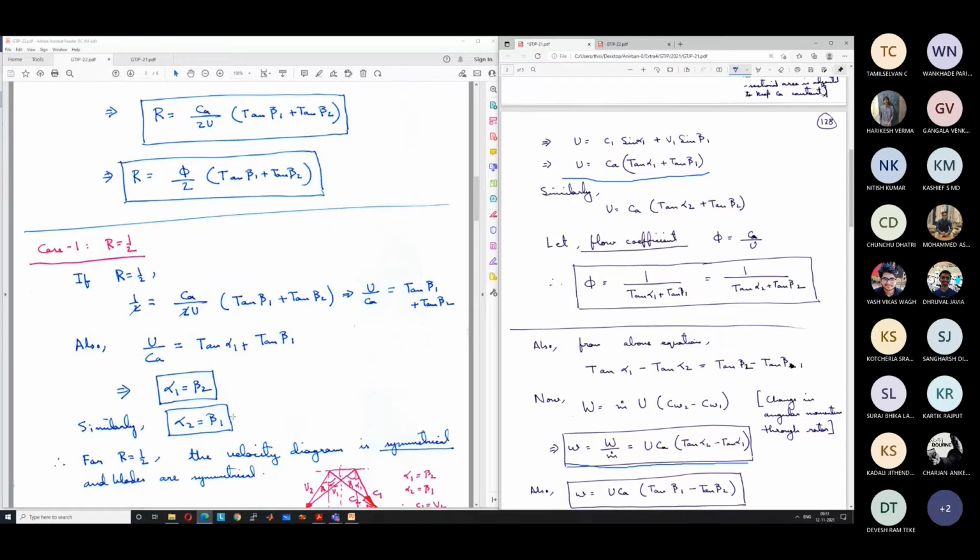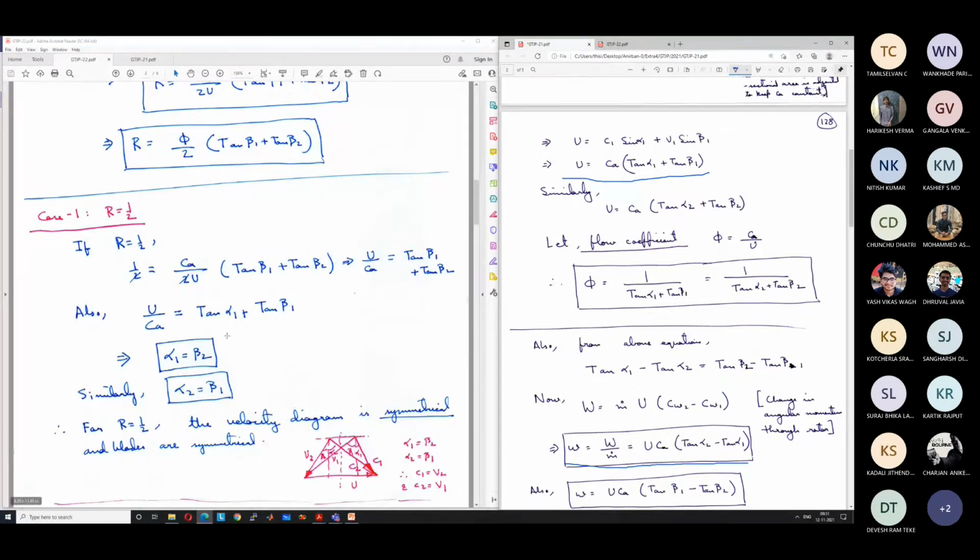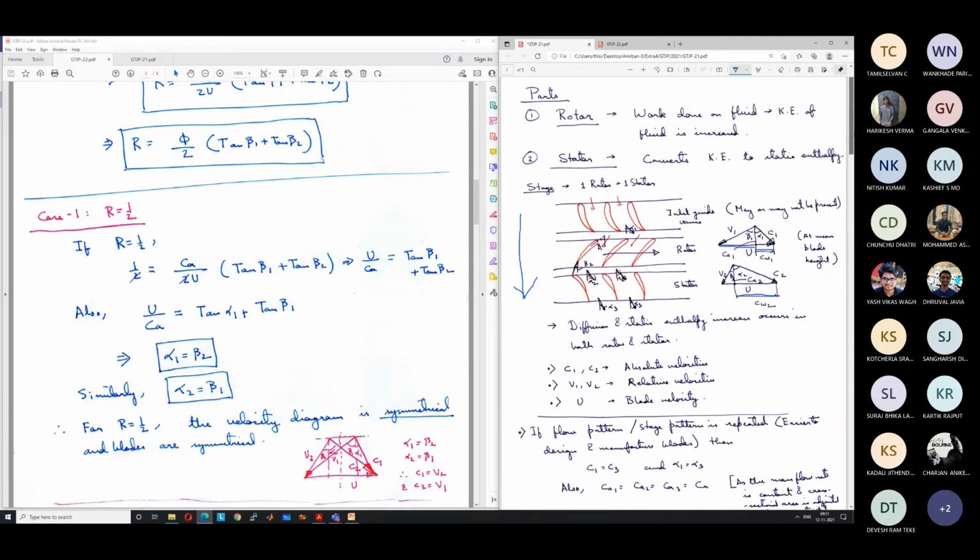Okay. So what has happened in this case? The velocity diagram is symmetrical about the central line. If I put the two velocity diagrams together, let me also show the individual velocity diagrams like this to avoid confusion.